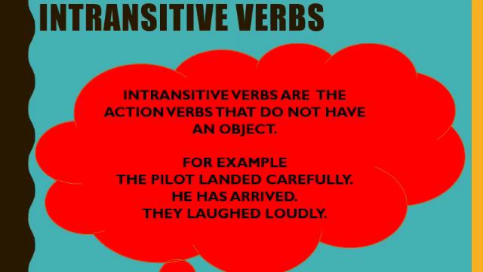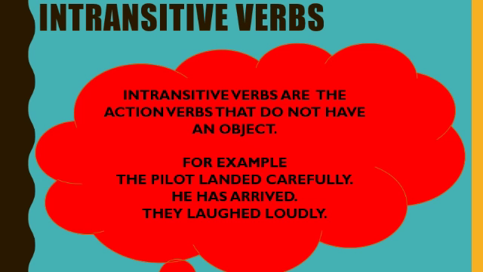So, students, our fourth type of verbs is the intransitive verb. Intransitive verbs are the action verbs. They do not have an object. They are totally opposite of transitive verbs.